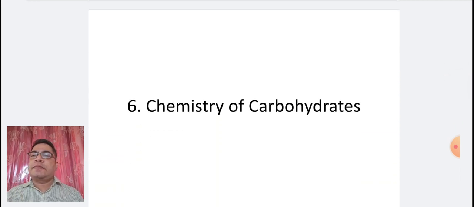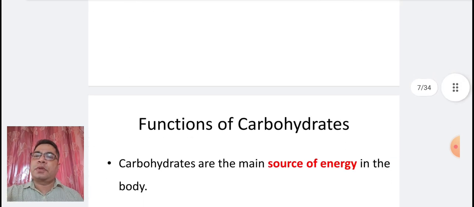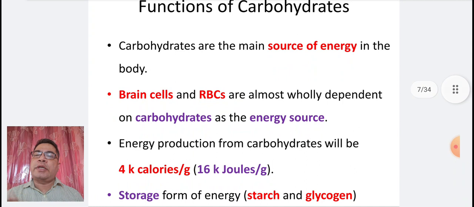Coming to the next, chapter 6, chemistry of carbohydrates. Functions of carbohydrates. Carbohydrates are the main source of energy in the body. Brain cells and RBCs are almost wholly dependent on carbohydrates as the energy source. Energy production from carbohydrates will be 4 kilocalories per gram.